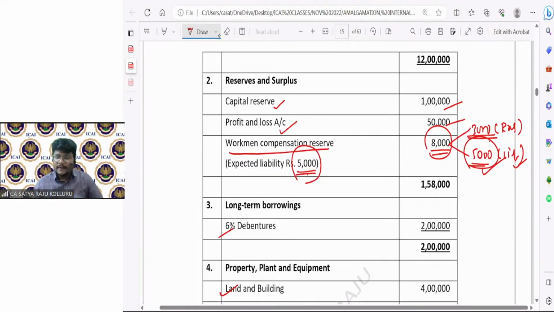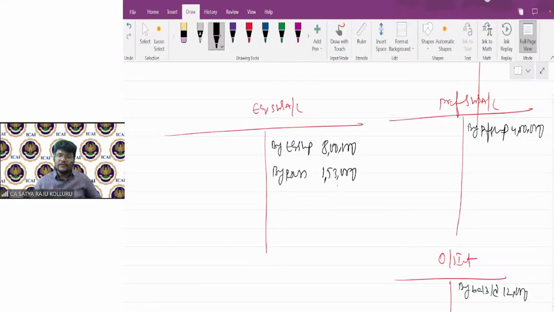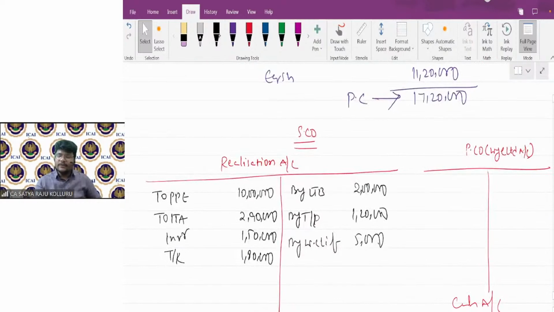Step number 1 is done. Step number 2, purchase consideration due. What is the journal entry? Purchasing company to realization. Here, purchasing company Y Limited to realization. At how much amount, sir? Purchase consideration, I know, is 17,20,000.